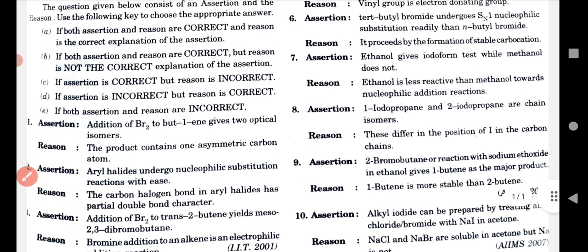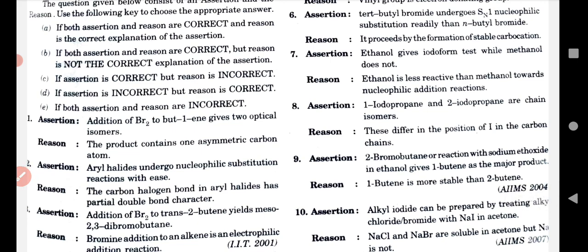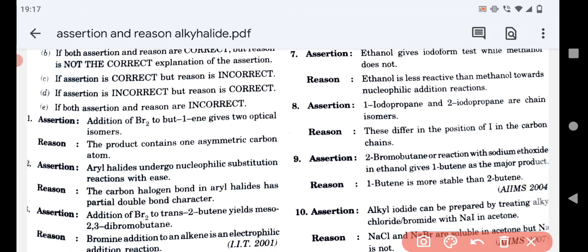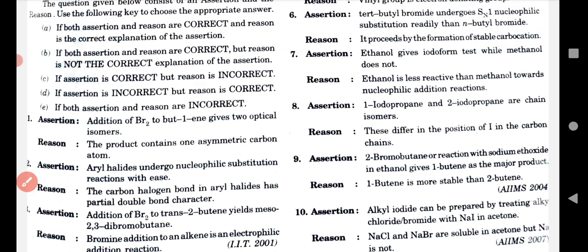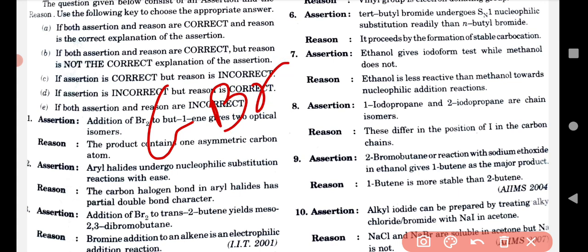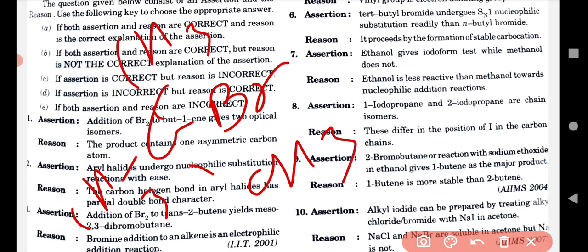Now we have to move on to question number 6. See question number 6 and think about the assertion given here. The assertion is that tertiary butyl bromide undergoes... This is the tertiary butyl, (CH3)3C, butyl bromide.